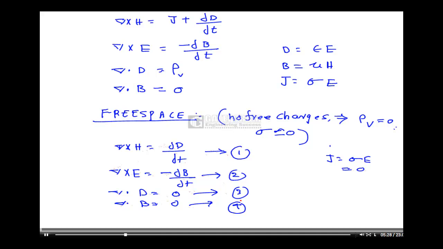These four are Maxwell's equations for the particular case of electromagnetic wave phenomena in free space, where there is no free charge, so rho is 0, and conductivity is approximately 0. So we modified the basic Maxwell's equations and got 4 equations.